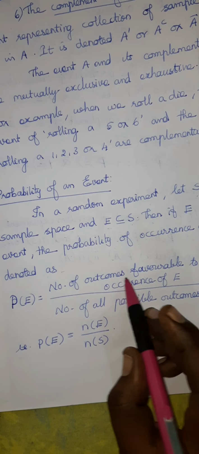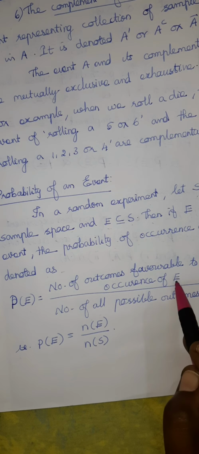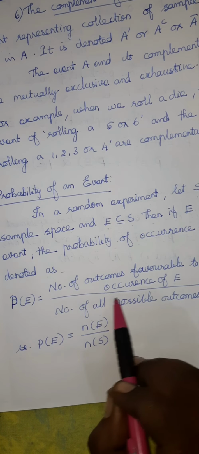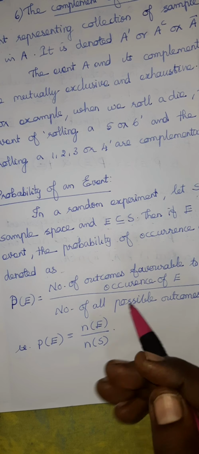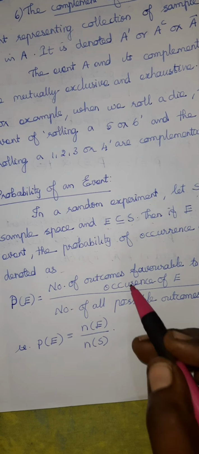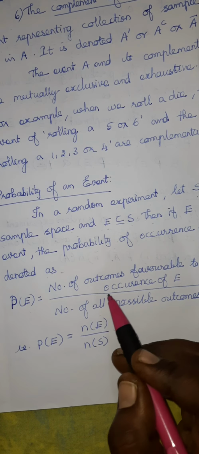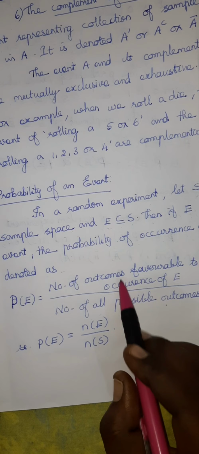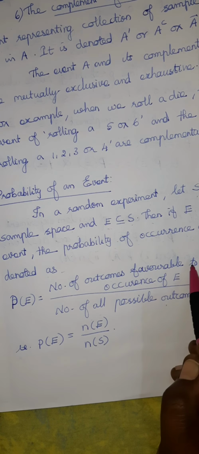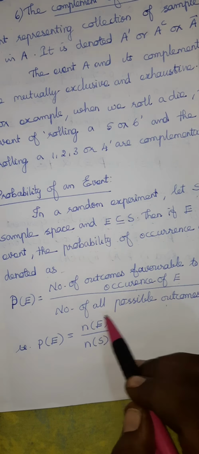So the number of outcomes is 1, divided by the number of all possible outcomes. You don't think about the event, but totally for this random experiment. The random experiment is tossing two coins. When we toss two coins, HH, HT, TH, TT, we will get all 4. So that you have to write in the denominator. That is the formula: number of outcomes favorable to occurrence of E divided by number of all possible outcomes.